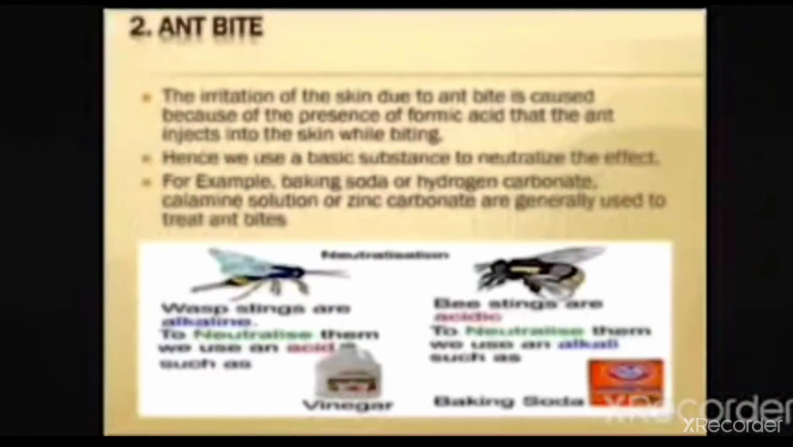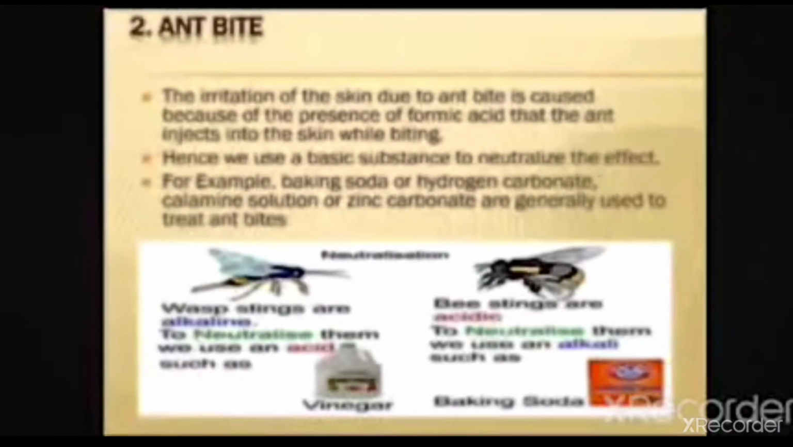Hence we generally use some basic substance to neutralize the effect of the acid, for example baking soda, or hydrogen carbonate. Calamine lotion also can be used. Zinc carbonate is also generally used to treat insect bites. Put some baking soda, add some water and make a paste. Rub this paste on the ant bite, or apply calamine solution, which contains zinc carbonate.